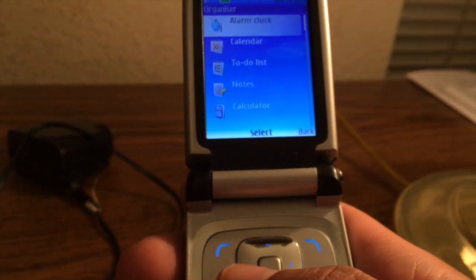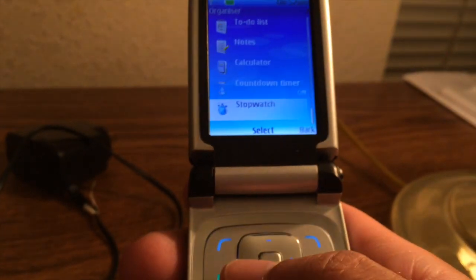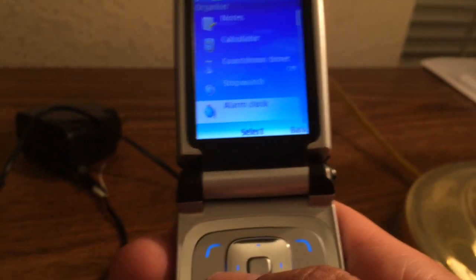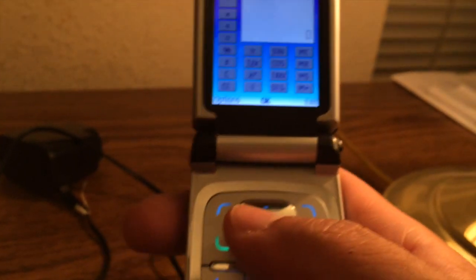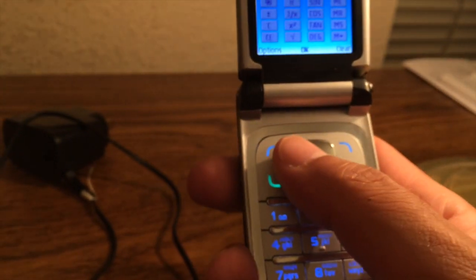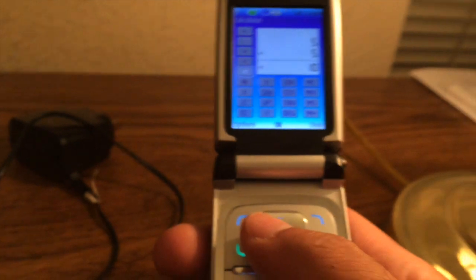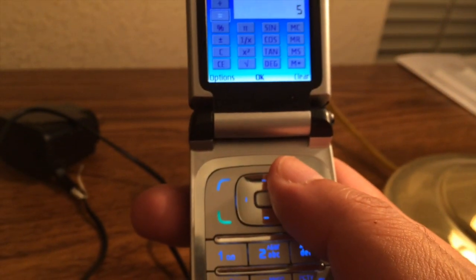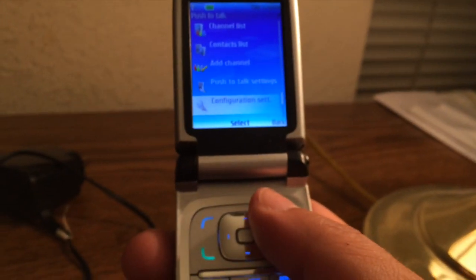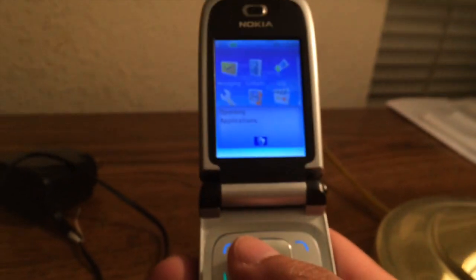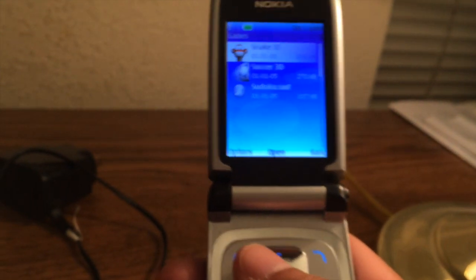Organizer. You have a to-do list, you have a calendar, notes, you have a calculator, countdown timer, stopwatch, alarm clock. Well, let's look at the calculator. Let's say 5 plus 5 equals 10. Let's look at the apps. It has an apps memory card, games, collections. Let's look at games. Snake.